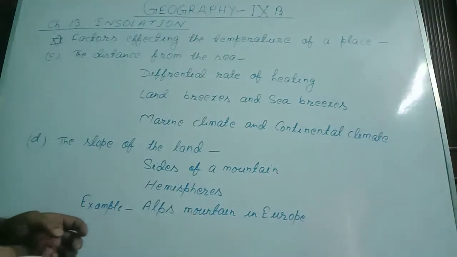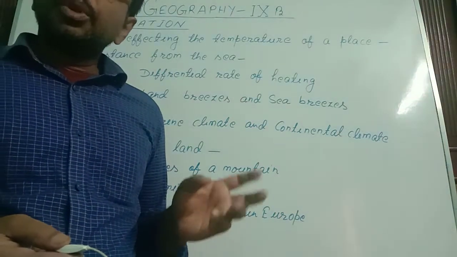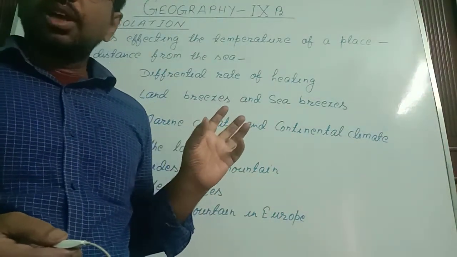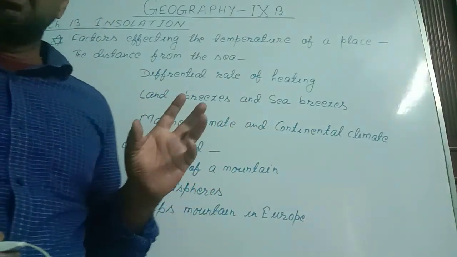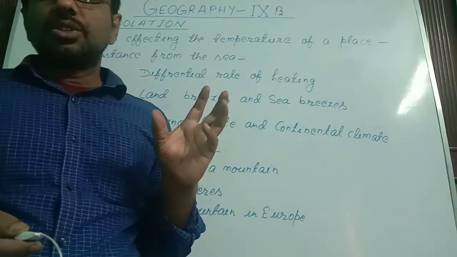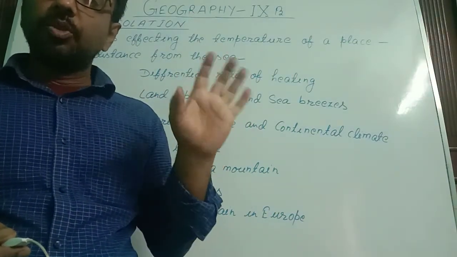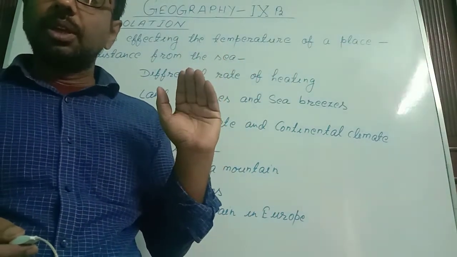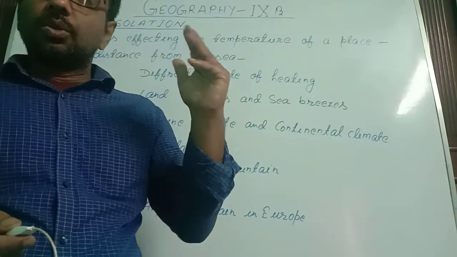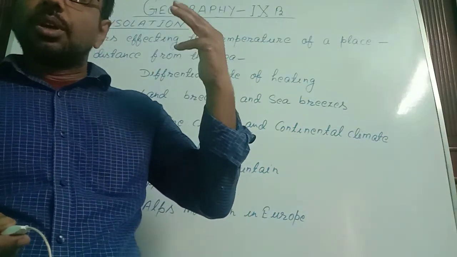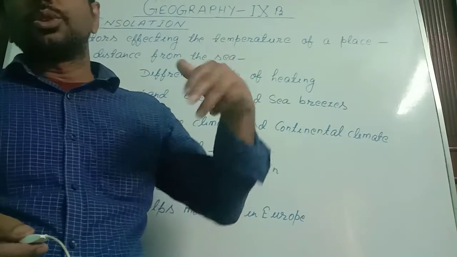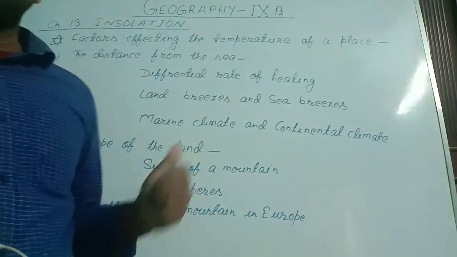Now we discuss the hemispheres. In the northern hemisphere, the mountain sides that face towards the south will get more temperature compared with the sides of the mountains that face towards the north.